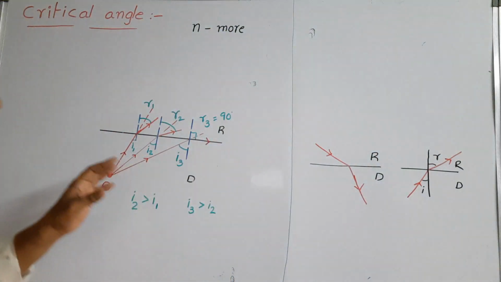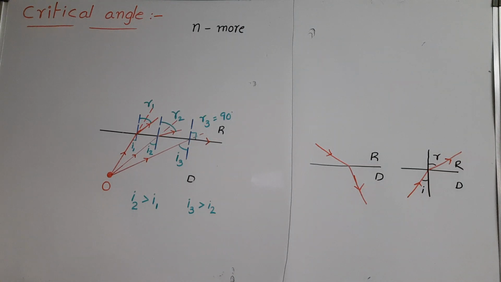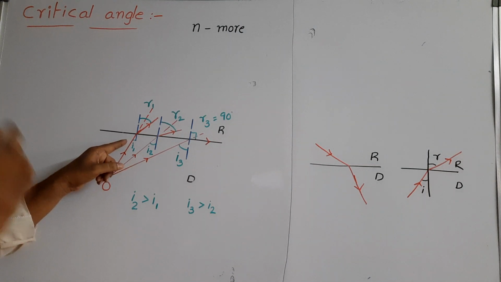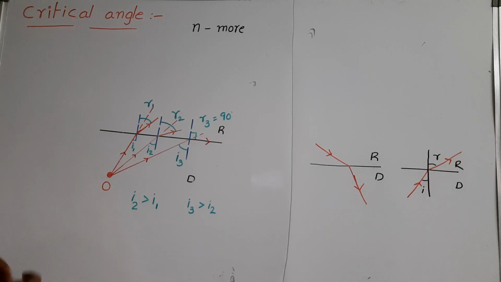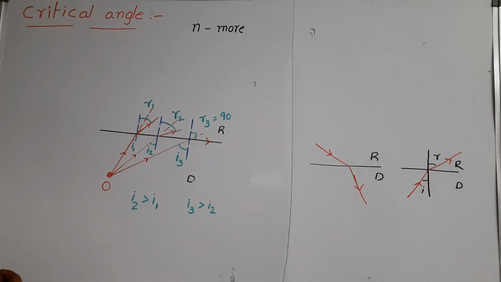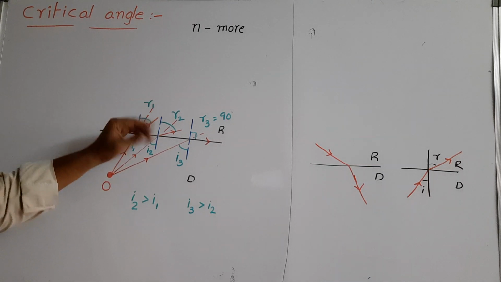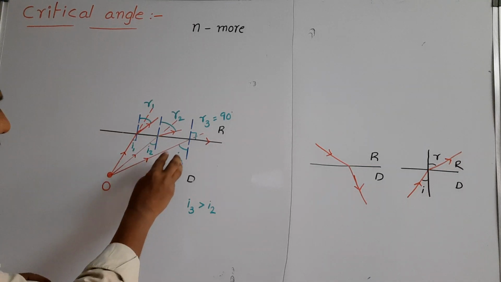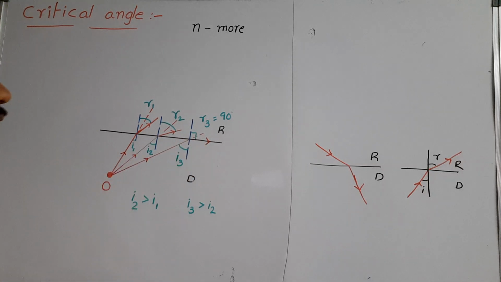So here I am selecting different incident rays. I selected three different rays. One ray makes a small angle with the normal, the second one is slightly increased from the first angle, and the third one is increased more. So the refracted angle also increases gradually, and finally at one particular angle of incidence, the refracted ray makes an angle of 90 degrees in the rarer medium. This angle of incidence is said to be the critical angle.